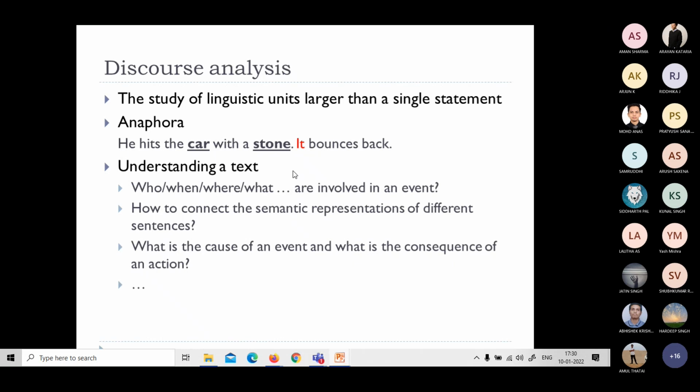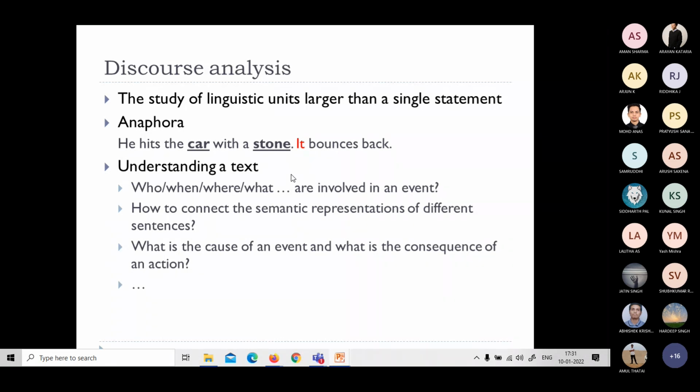He hits the car with a stone, it bounces back. Now, it bounces back. It may not be linked with "he", but it can be linked either with car or a stone. Right? Again, it is ambiguous. It's full of ambiguity. So where do we relate it? Can we relate it with car or stone? It can be related with car or stone.